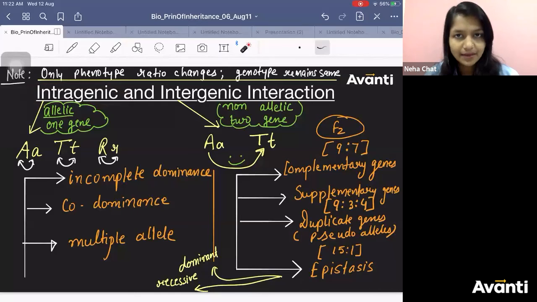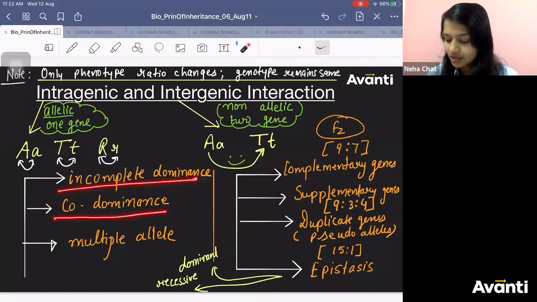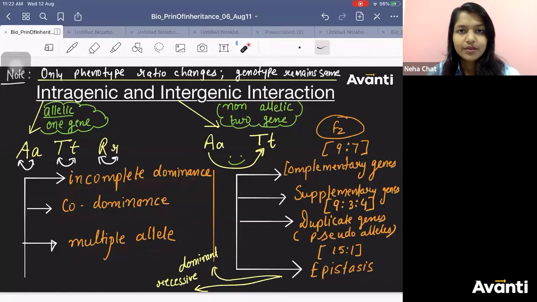We can have many, but at our level, we need to learn incomplete dominance, codominance, multiple allele. We might not have discovered so many other things. So what has been discovered till now, that we are learning.